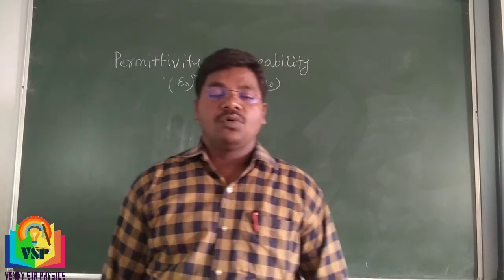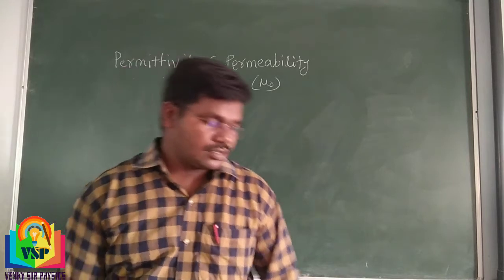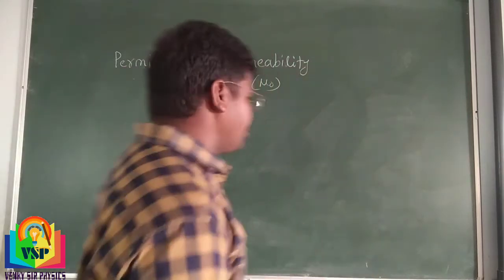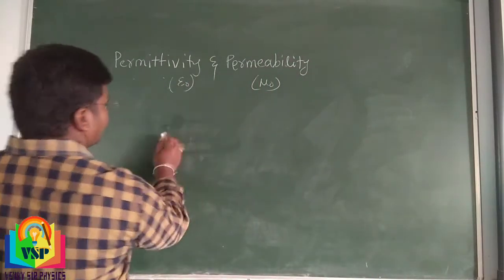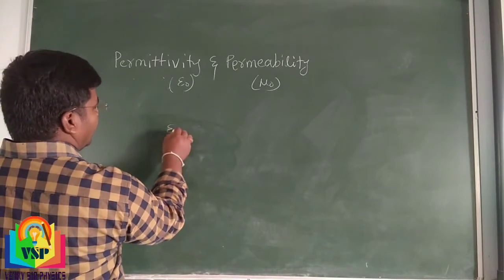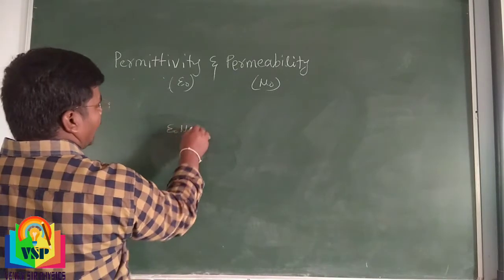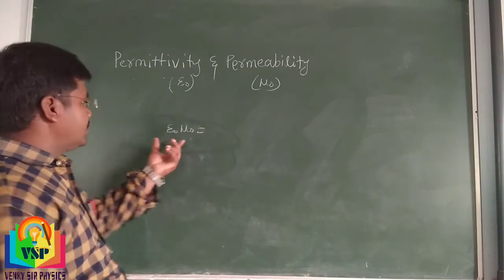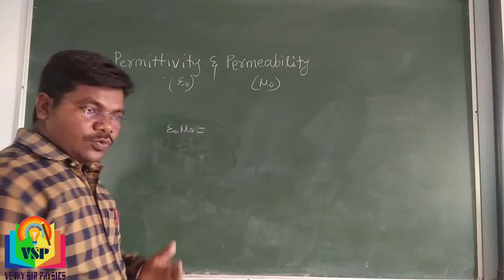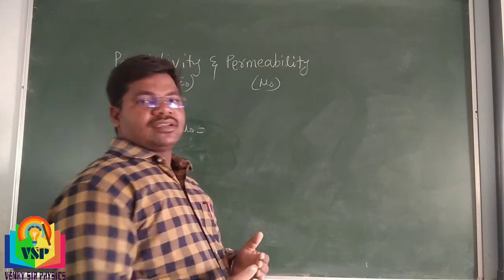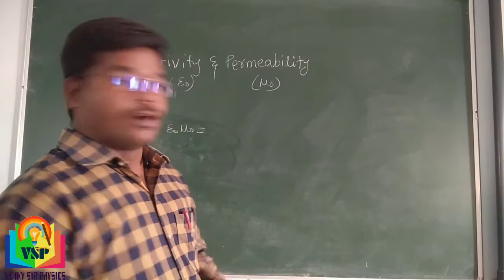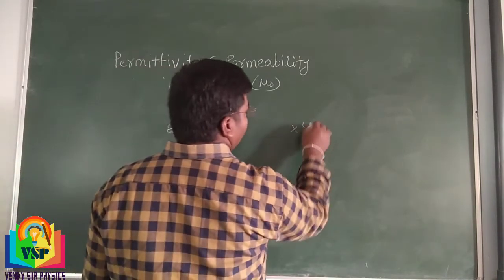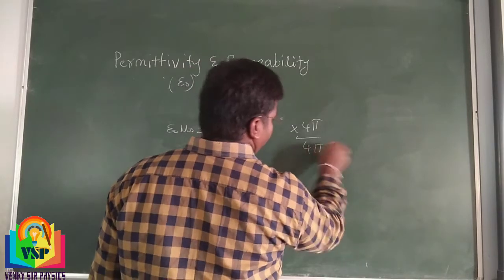Now we have to give the relation between epsilon naught and mu naught. We can multiply and divide by 4 pi.